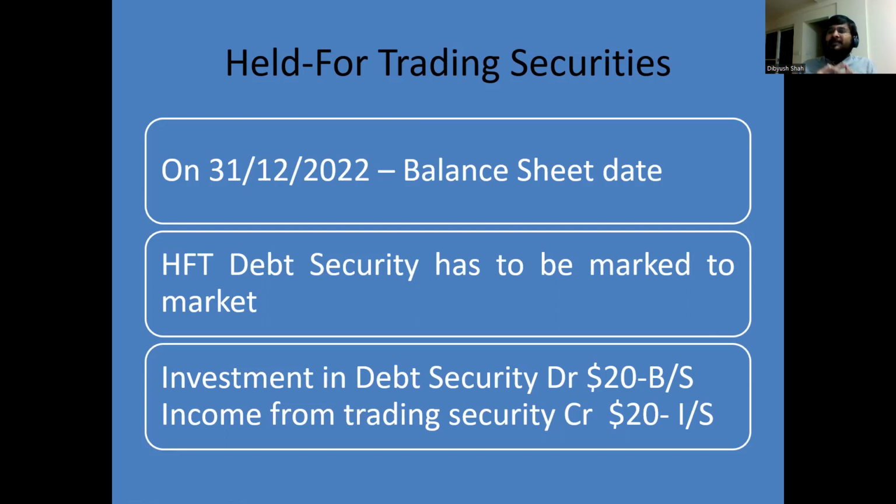And there is an unrealized gain that will be reflected in the income statement. So the value of the asset has to be increased. So debit the asset: investment in held for trading debt security, debit $20. This will increase the value of the asset on the balance sheet, as I have pointed out. The debit entry has an impact on the balance sheet, and credit will go to the unrealized gains in the income statement. So income from trading security will be credited by $20, and this will be part of your income from continuing operations.